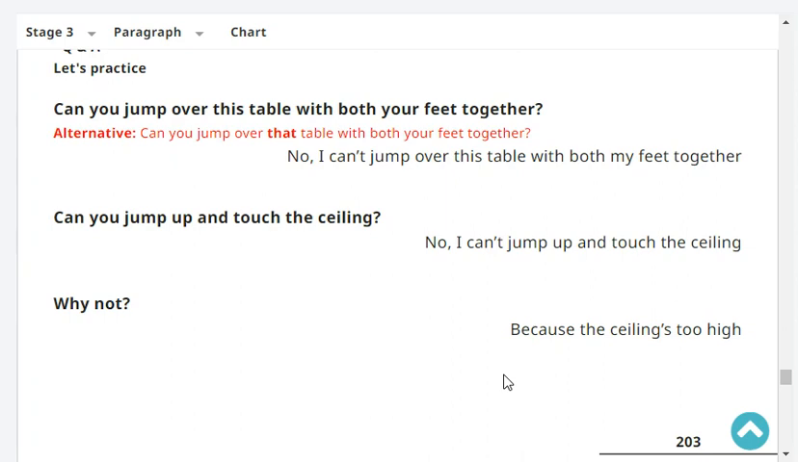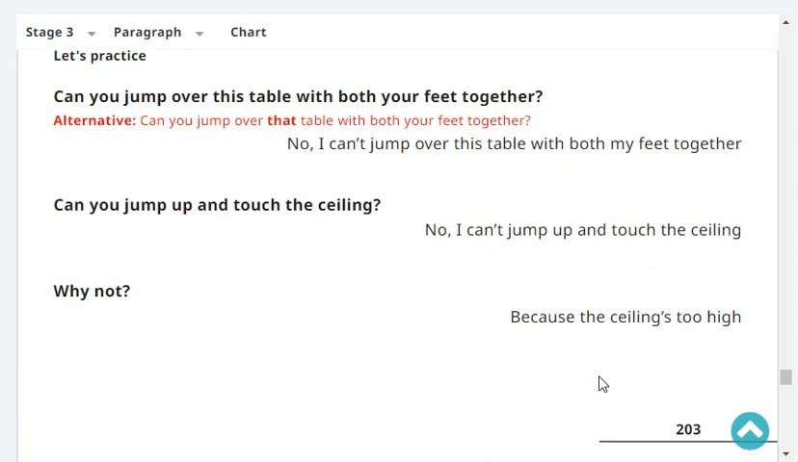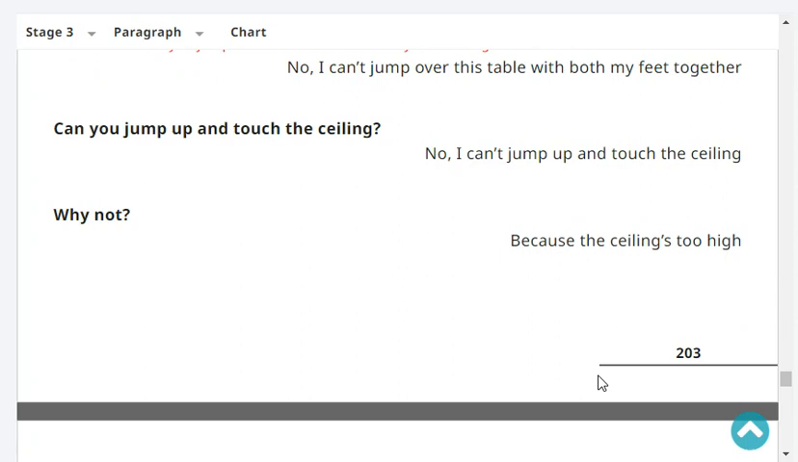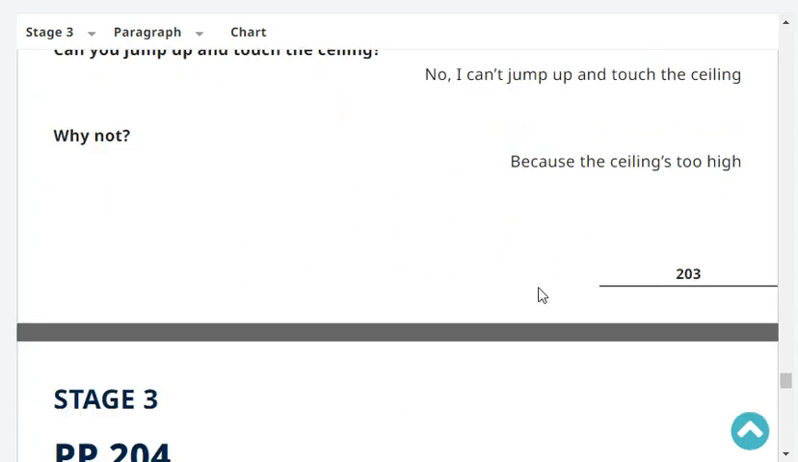Let's practice. Can you jump over this table with both your feet together? No, I can't jump over the table with both my feet together. Can you jump up and touch the ceiling? Yes or no? No, I can't jump up and touch the ceiling. Why not? Because the ceiling's too high.